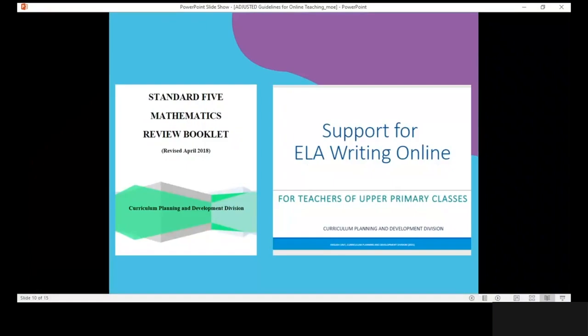Among the contents of the primary catalog, we have the Standard 5 Mathematics Review booklet, which was revised in 2018. This was completed by the Mathematics Unit of the Curriculum Planning and Development Division. We have support for ELA writing online for teachers of upper primary classes. Again, this was developed by the English Language Arts Unit of the Curriculum Planning and Development Division.